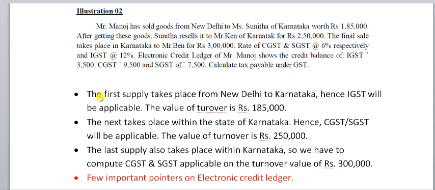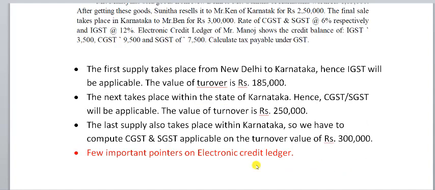The first supply, we have already discussed this, but let us once again go through all the important points. The first supply takes place between New Delhi and Karnataka. Hence, IGST will be applicable. The value of that turnover is 1,85,000. The second and the third or the final supply takes place within the state of Karnataka. Hence, CGST and SGST will be applicable. The value of second turnover is 2,50,000 and the value of last turnover is 3,00,000.